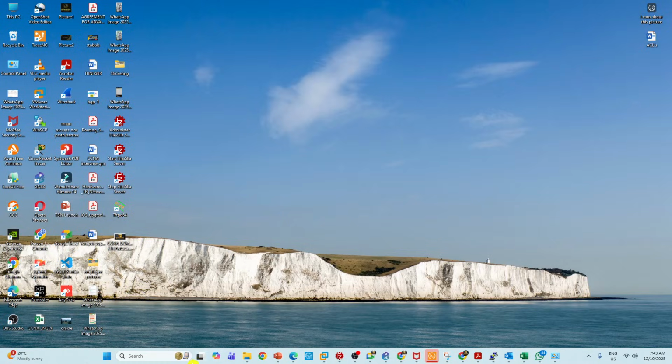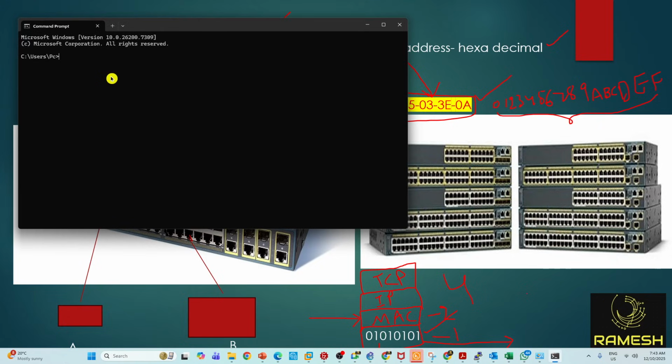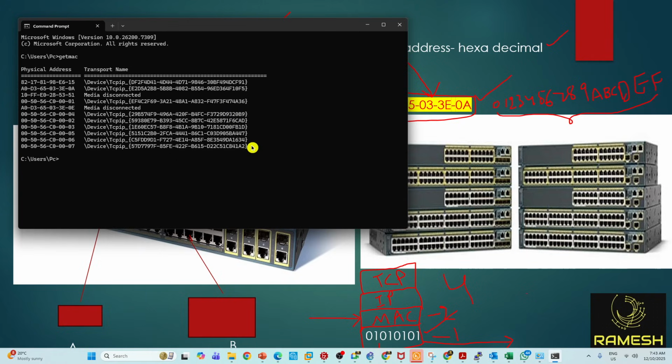If you want to see a MAC address on your computer, go to command prompt and give a command called getmac. Okay. So if you see getmac, I have so many MAC addresses because my computer is a super computer. Super means it's a workstation. I have so many NIC cards, but the Wi-Fi NIC card is this. I'm using Wi-Fi for my workstation.